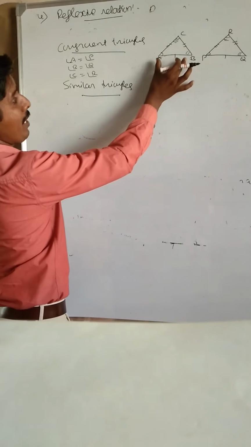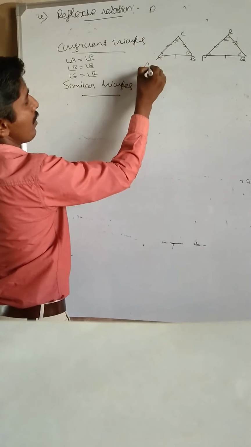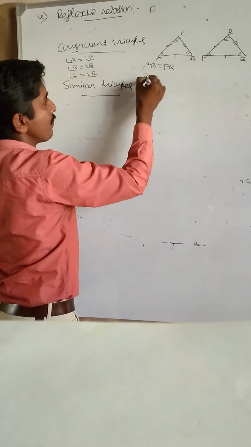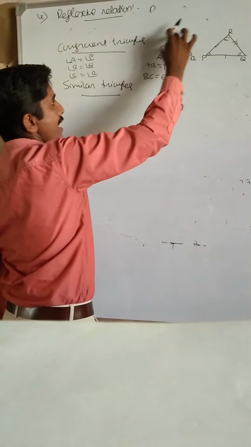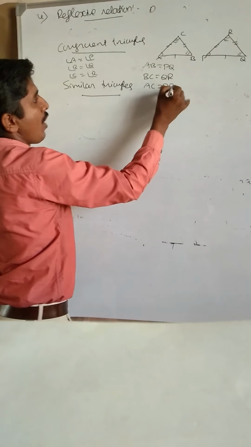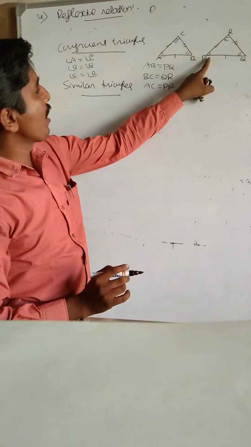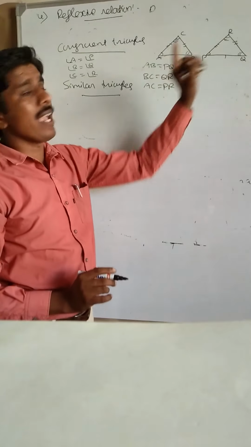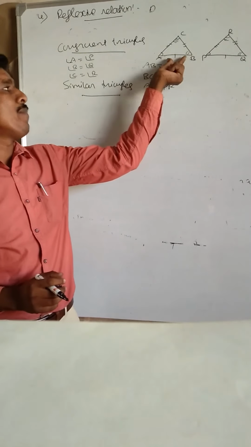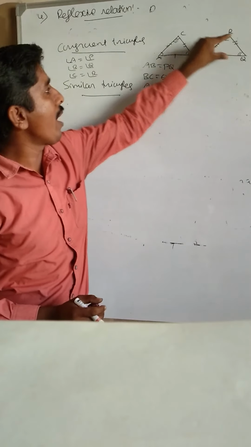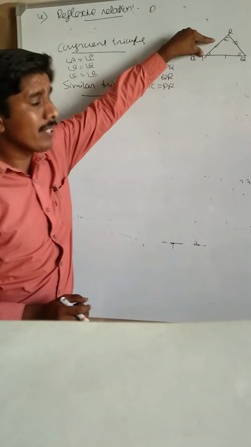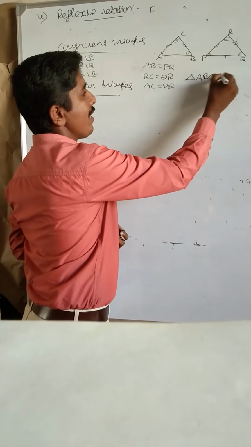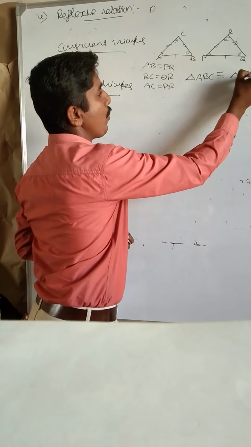What about corresponding sides here? I take corresponding side AB equal to PQ. Next, BC equal to QR, AC equal to PR. Observe here, corresponding angles are equal: angle A equal to angle P, angle B equal to angle Q, angle C equal to angle R. And corresponding sides are equal: AB equal to PQ, BC equal to QR, AC equal to PR. Therefore, we say that these two are congruent triangles. Symbolically, we write triangle ABC is congruent to triangle PQR.